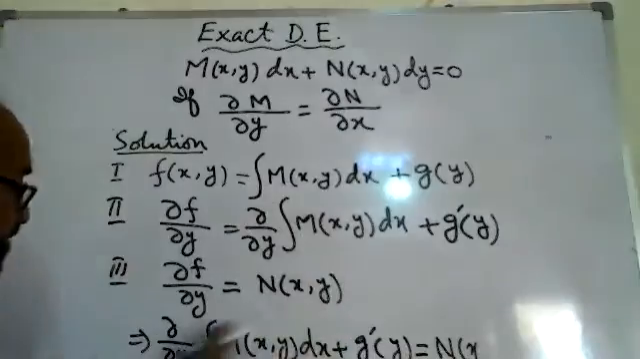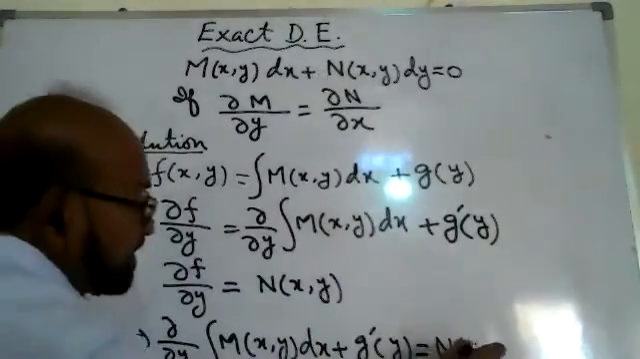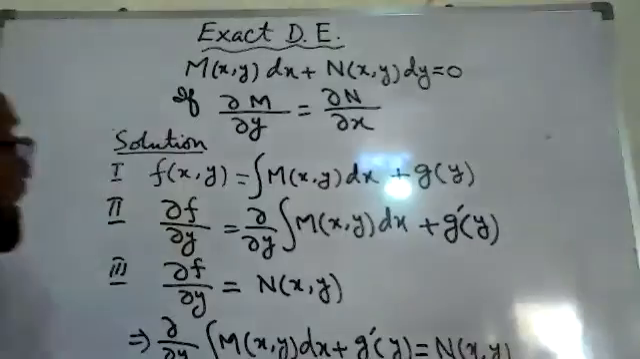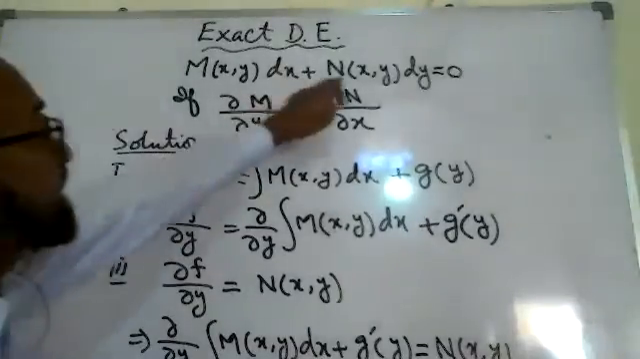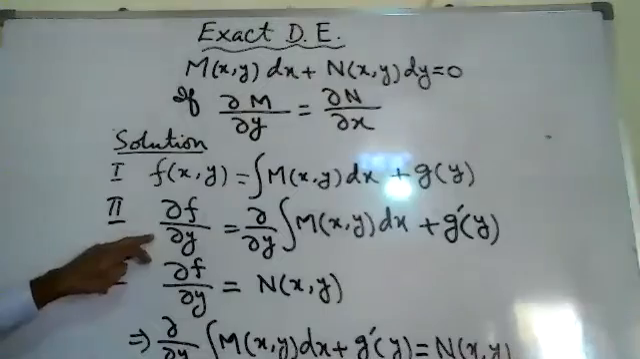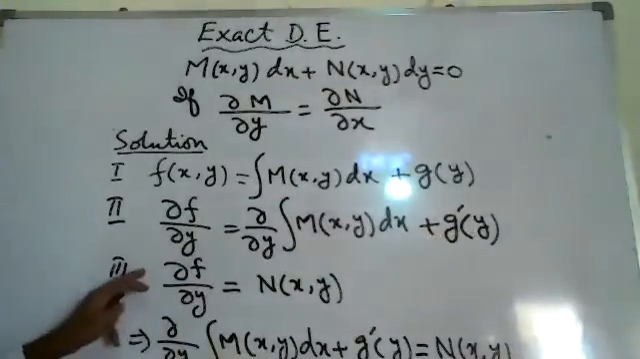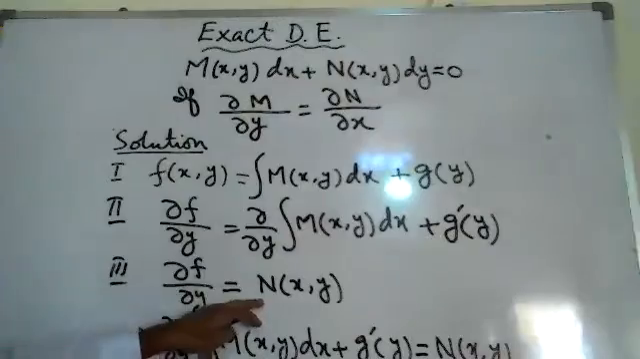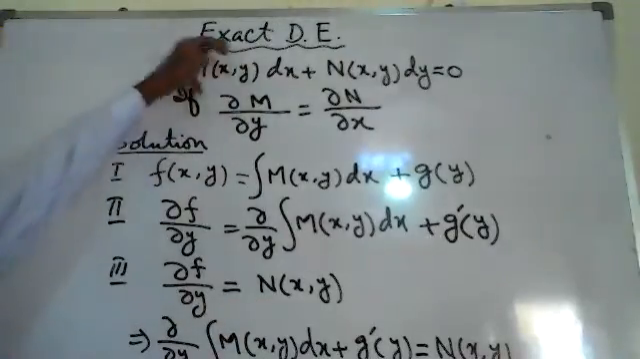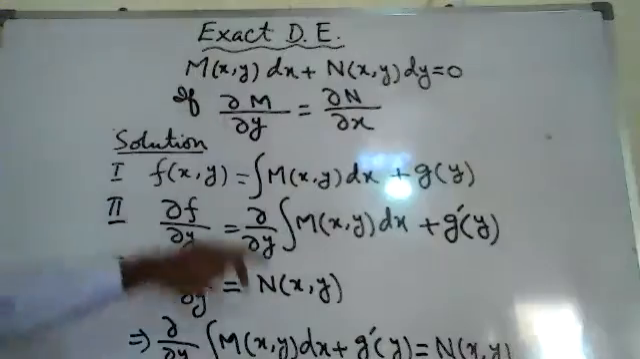And this whole will be equal to N of x, y. If we found f of x, y by integrating this one, then we will differentiate with respect to x. There will be g dash x, and then that will be kept equal to M of x, y. Instead of this one, that will be equal to this one.